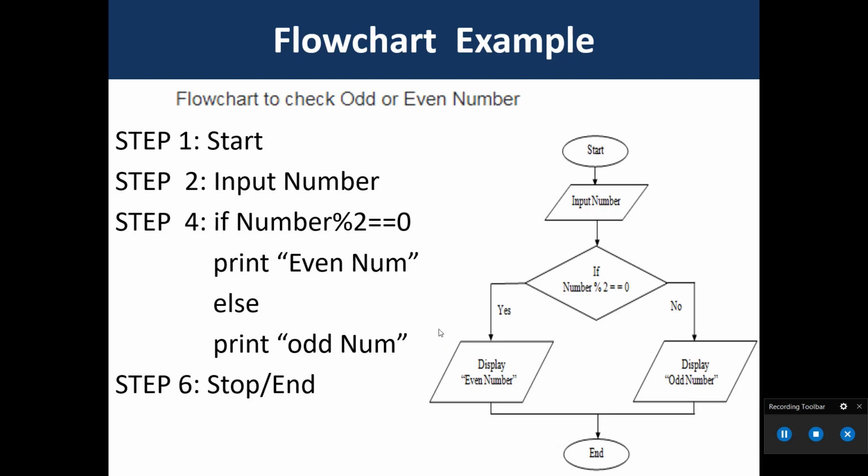Now the next flowchart and algorithm: check odd or even number. Step number 1, start, input a number. Then if number modulus 2 is equal to 0, then print even number, else print odd number, then stop. Here we go for the flowchart of odd or even number. First start, input number. If the condition number modulus 2 equals 0 is true, then execute display even number. If the condition is false, then execute odd number, then end.